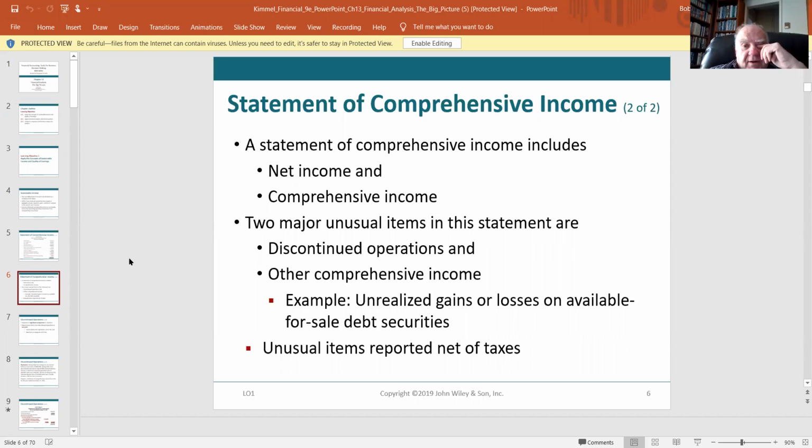A statement of comprehensive income includes net income and comprehensive income. Comprehensive income is all of the other type of income. And they're giving you a couple of examples here: discontinued operations and gains or losses on available for sale debt securities. Unusual items are reported net of taxes.